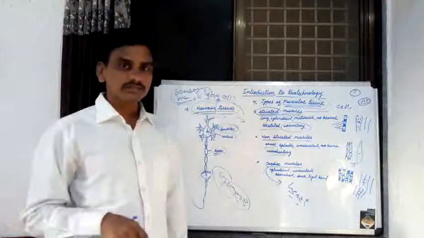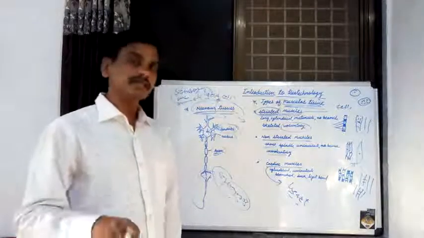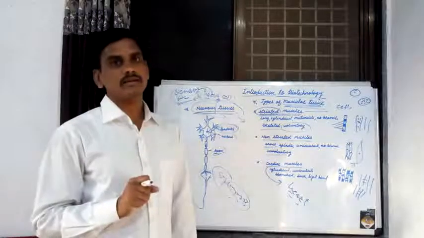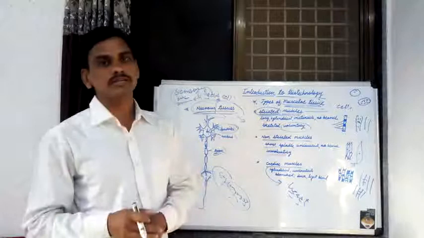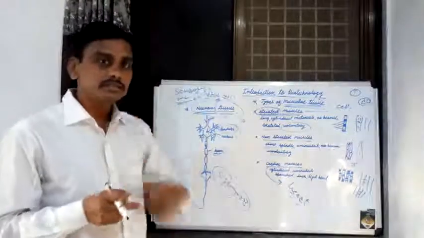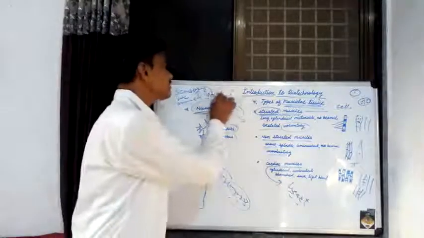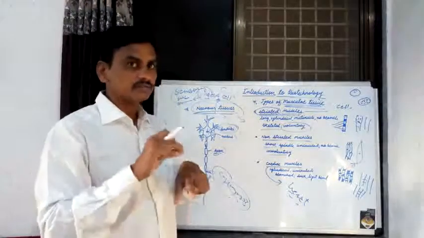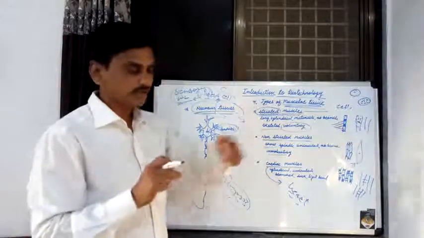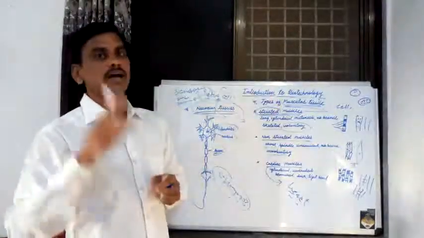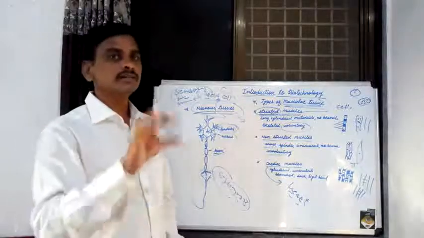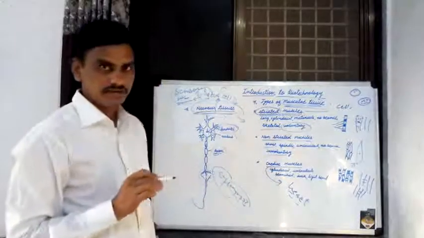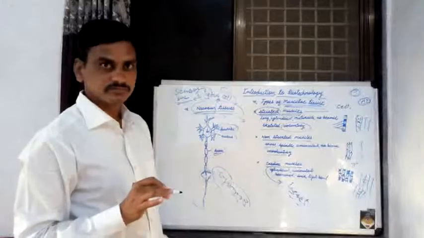When these electrochemical impulses enter into the brain, analysis of the impulses is done, and after analysis, these impulses again pass by various motor nerve cells, from one nerve cell to another, and lastly pass towards the effector organs, as they are known.